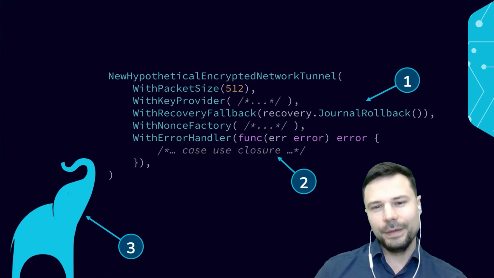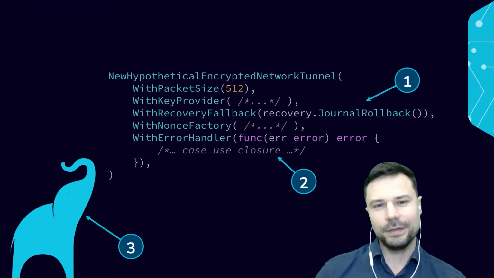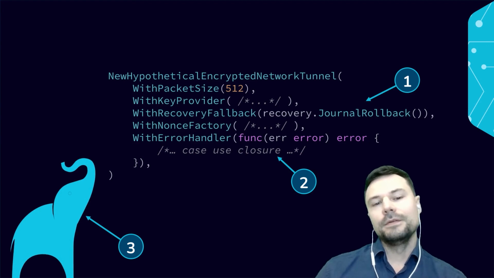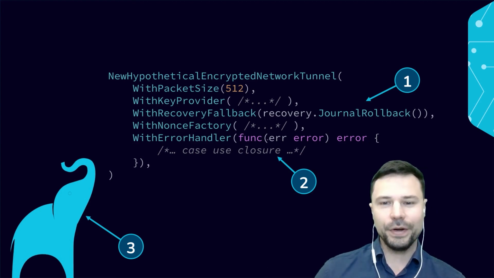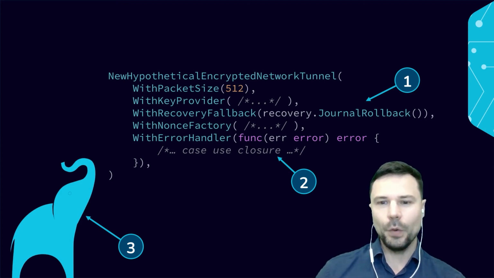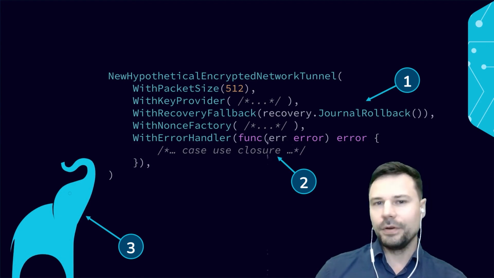We'll need a nonce factory. That's always a complicated thing with encryption. Synchronizing nonces across services at scale is very hard. And finally, we can even use an option called WithErrorHandler. This is another example where we can pass a closure as an option, and that is so convenient because sometimes we don't even care about every error.